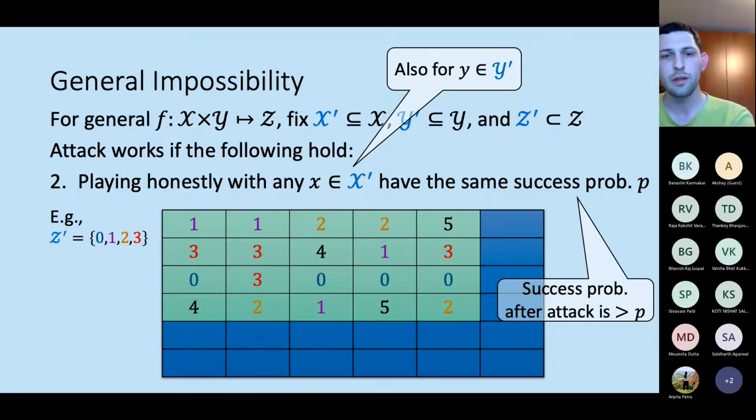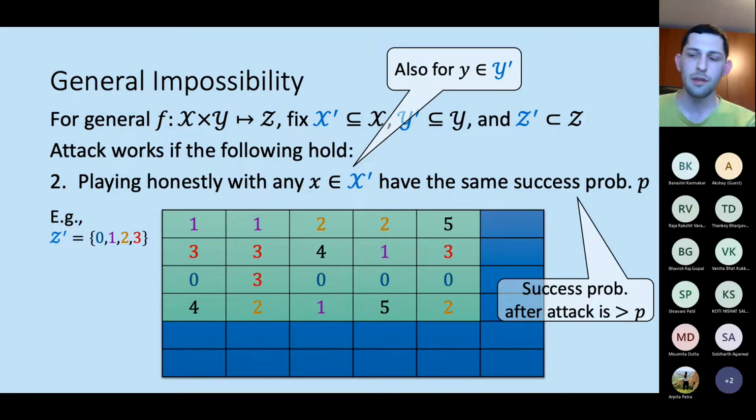So if you want to say that the adversary will succeed with probability P, it means that for any row, the total number of distinct outputs from Z prime is the same. In this example, we have 2 distinct entries in every row and 3 distinct entries in every column.